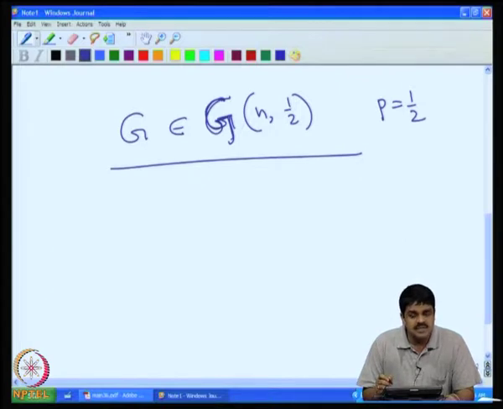Then let us ask: what is the probability of having an independent set of cardinality k in this graph? And what is the probability that G has a complete graph on k vertices in it? If both these probabilities are less than half, then the probability for one of these two events to happen will be less than half plus half, namely 1.